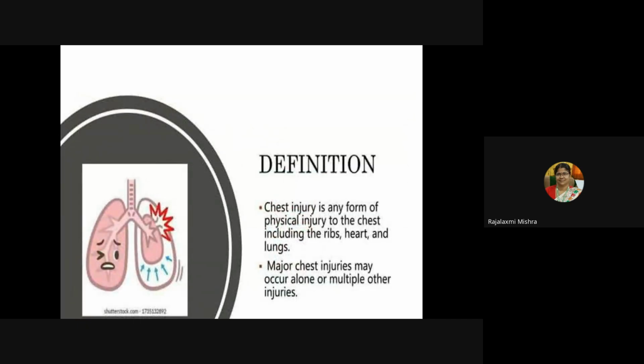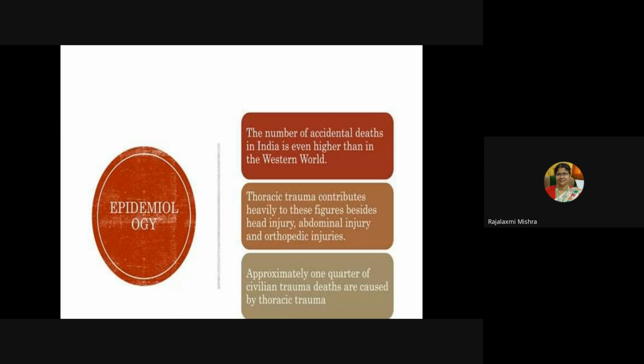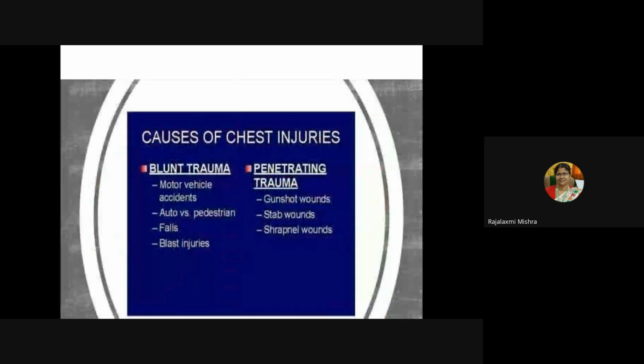So what is chest injury? Chest injury is any form of physical injury to the chest, including the ribs, heart and lungs. Major chest injuries may occur alone or with multiple other injuries. Epidemiology: the number of accidental deaths in India is even higher than in the Western world, because thoracic trauma contributes heavily to these figures besides head injury, abdominal injury and orthopedic injuries. Approximately one quarter of civilian trauma deaths are caused by thoracic trauma.